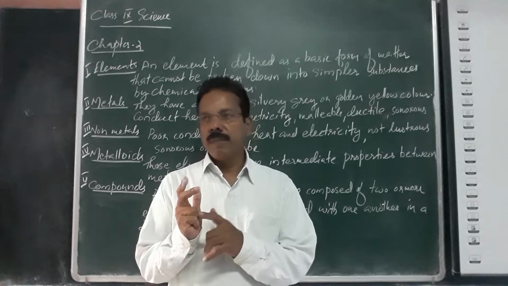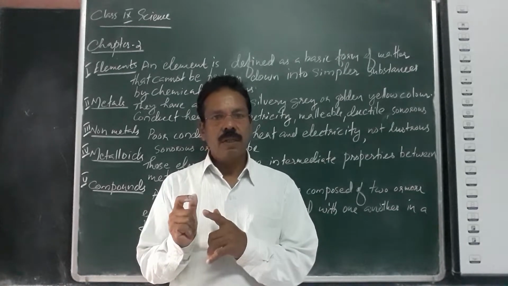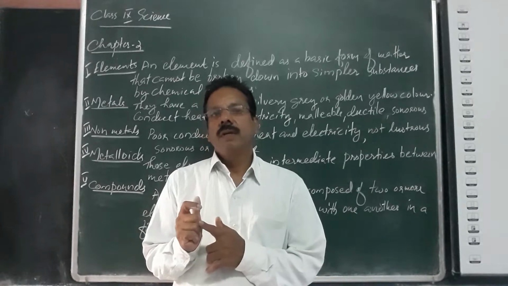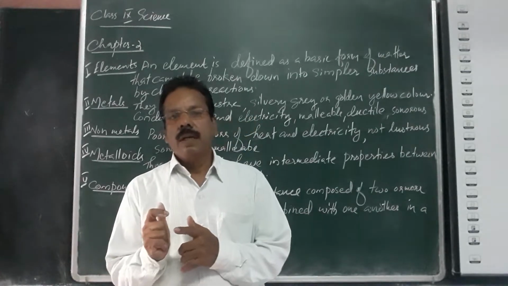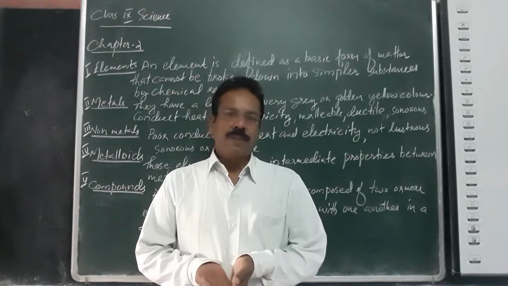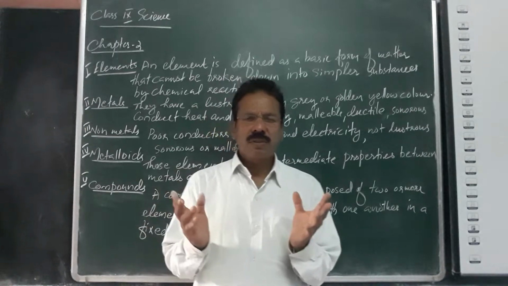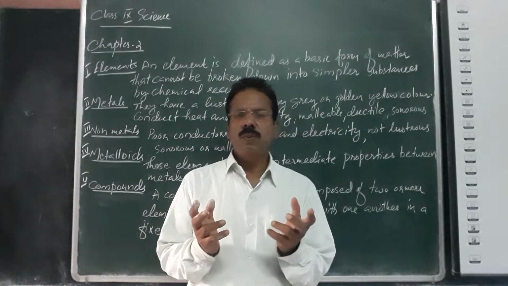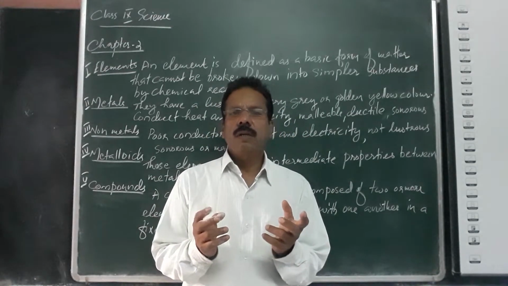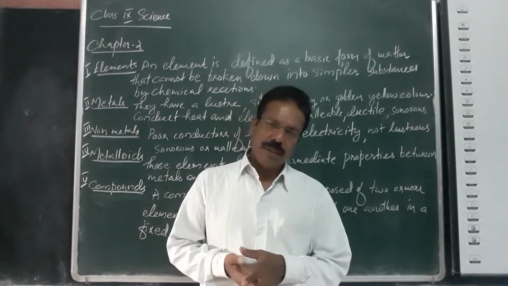Sulfur is a non-metal. Different elements are available. An element is the simplest form of substance. We cannot decompose or split elements into simpler forms again by using any chemical methods.